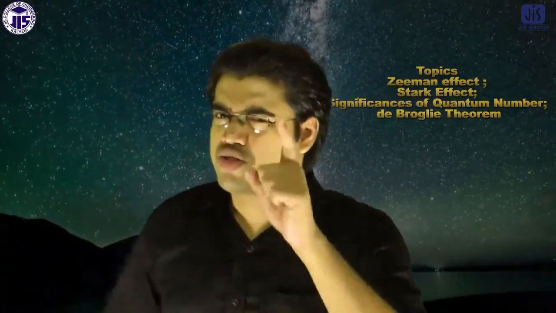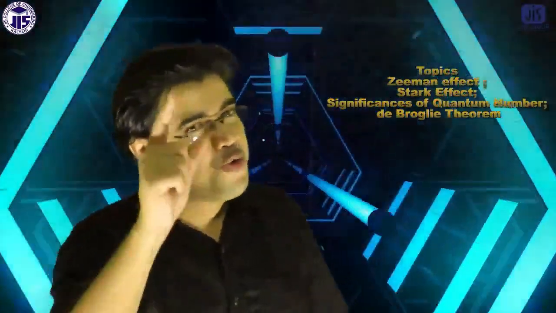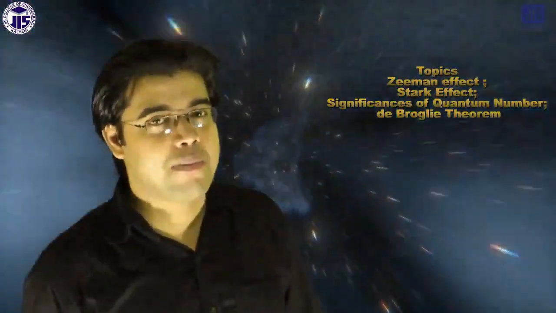We also discussed the Sommerfeld model and some drawbacks of it. Today we'll discuss the Zeeman effect, Stark effect, significances of quantum number, and the de Broglie theory. So students, without further delay, let's come to my class.